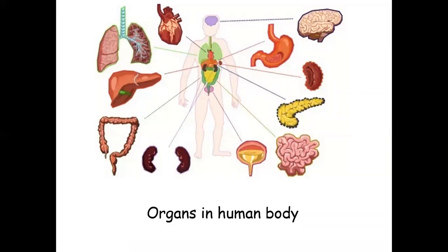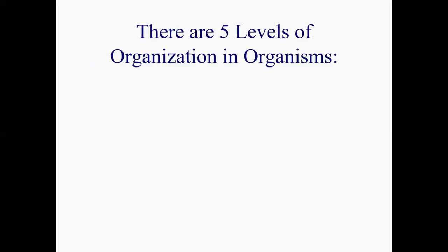Okay? Now, if we want to talk about the organization of our body, there are 5 levels of organization in organisms. By organisms, I'm talking about not only humans, also animals and plants.